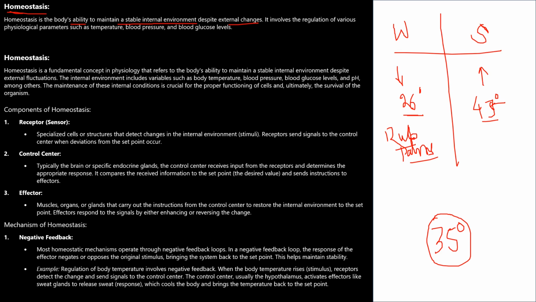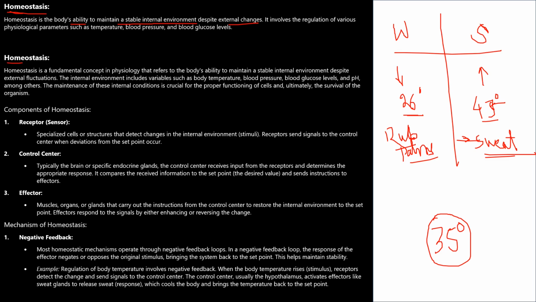By the sweat glands the sweat will come out of the body. That's why you will get sweat. The body is releasing out its heat. So this is the basic example for homeostasis.